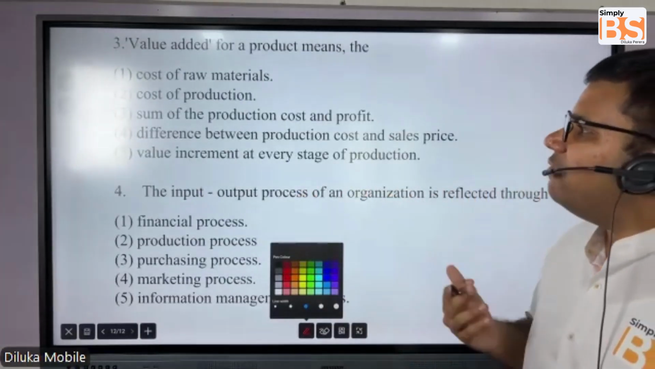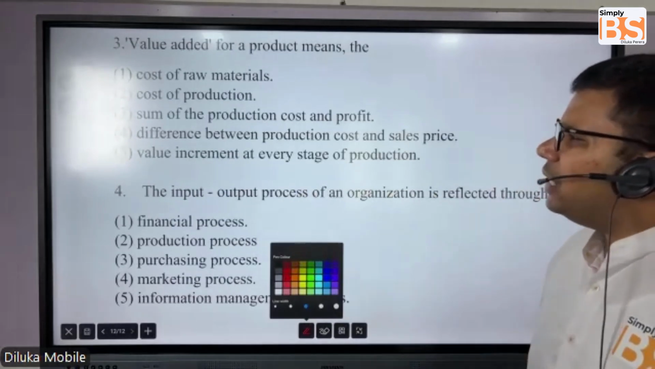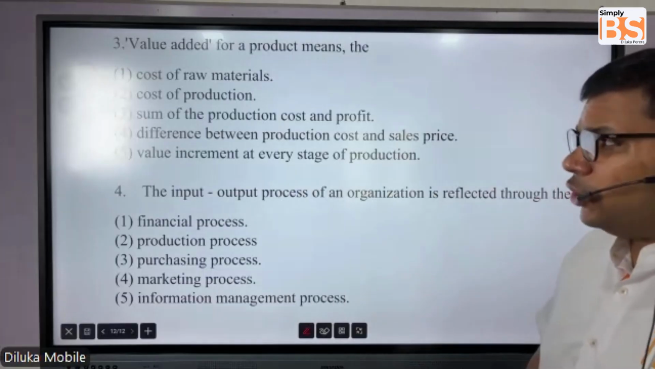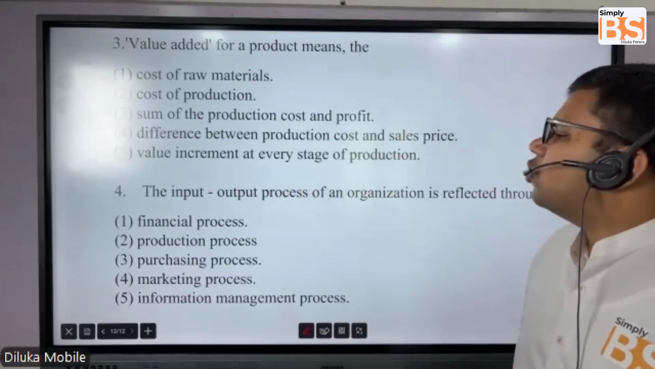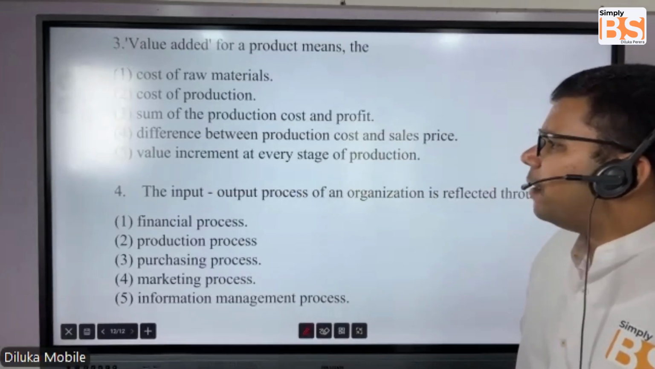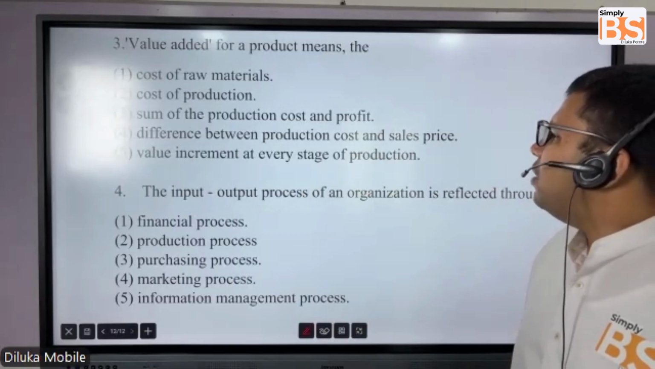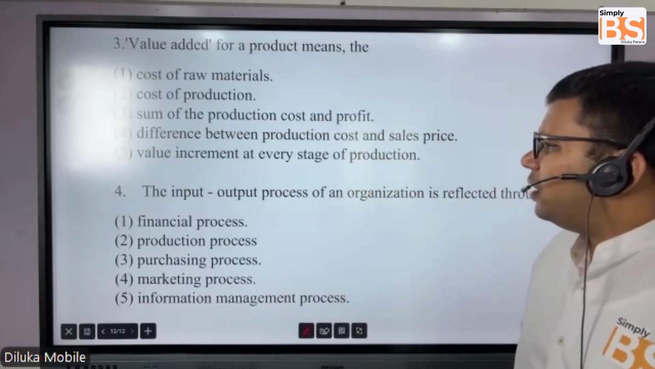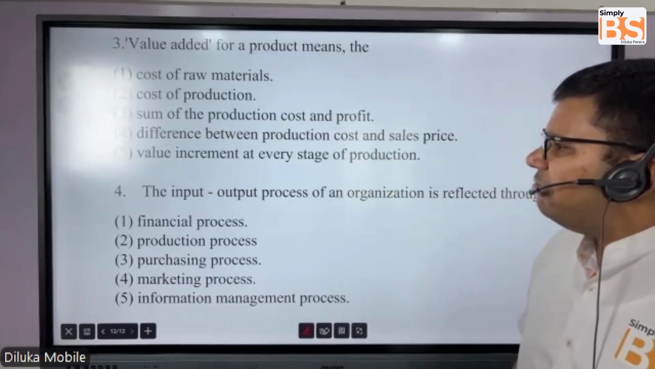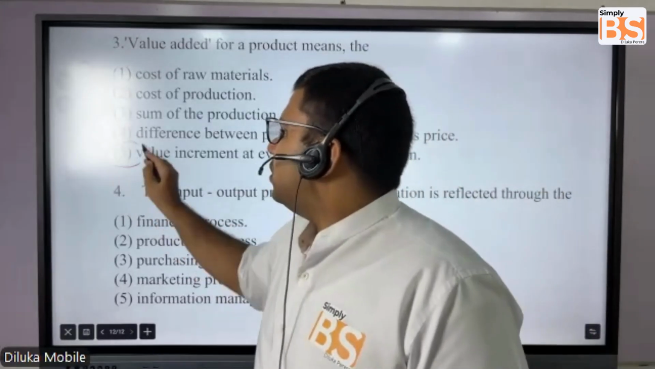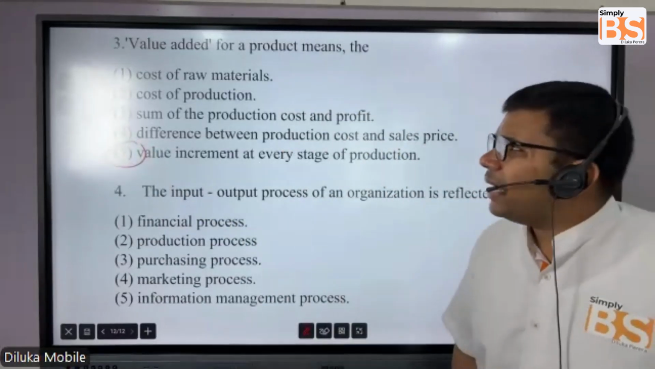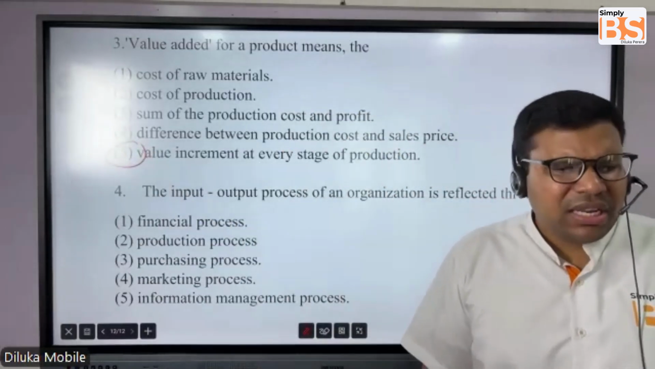What do you mean by value added? Cost of raw materials, not really cost of production. No, they're talking about value addition. Sum of the production cost and profit. Okay. Difference between production cost and sales profit. Not really. Value increment at every stage of the production. Yes, this is the correct answer, right? In value addition, that's what we discussed.